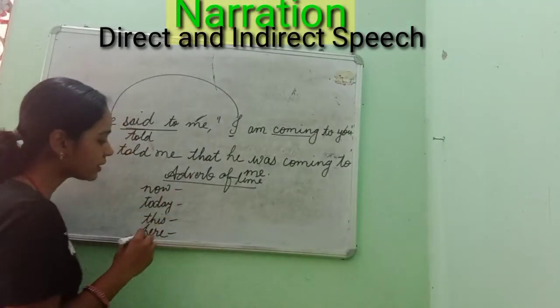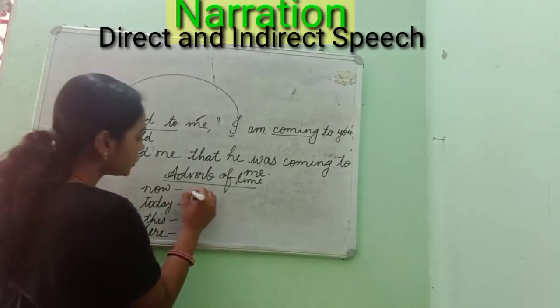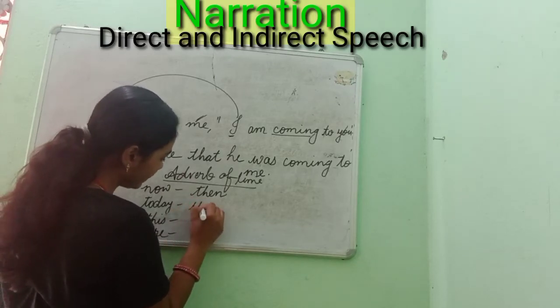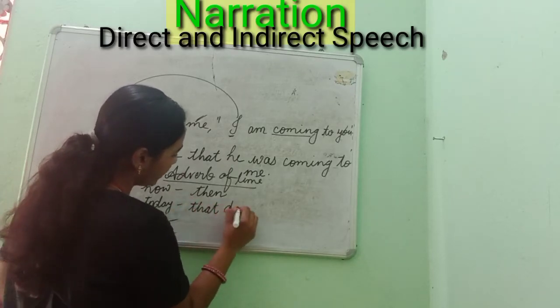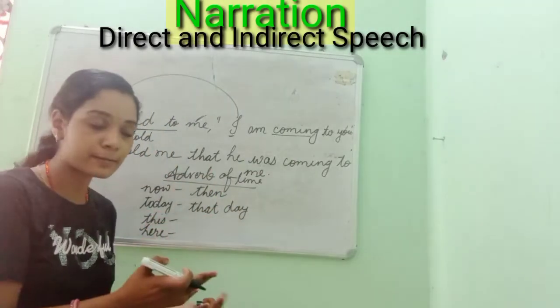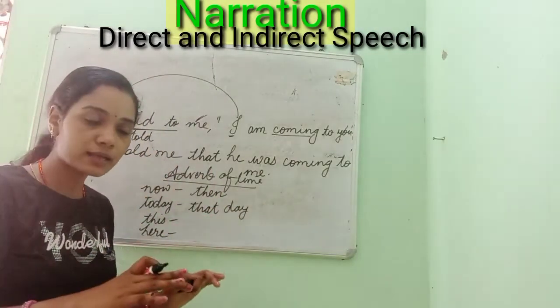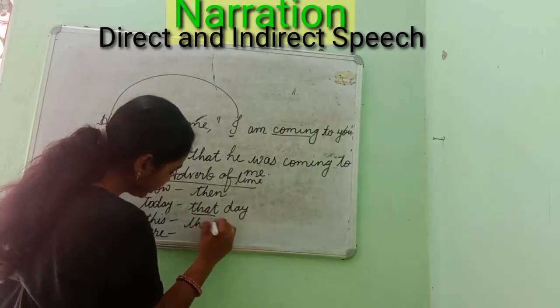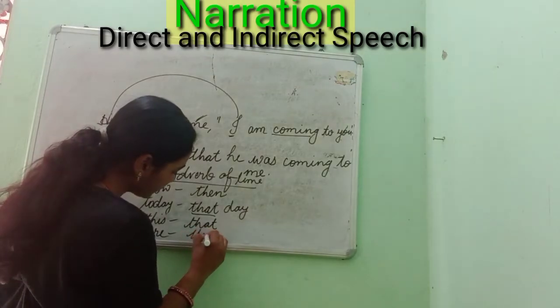Then in indirect speech, we change them. Now will be changed into then, today into that day. Because when it was said, it was today for him or her, but we are repeating it later, so that day may have passed. This will be changed into that, here will be changed into there.